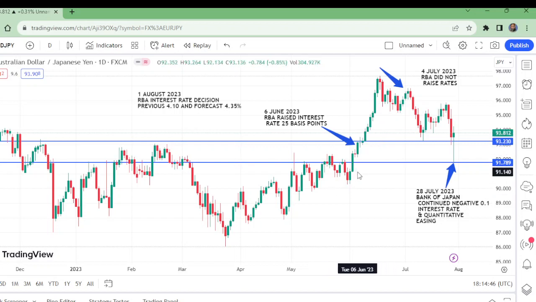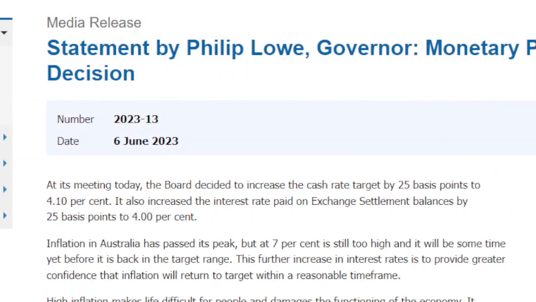Now first of all, this is the day that is 6th June. This is 6th June, and this was the day when RBA raised interest rate 25 basis points. This is the day. After this day, directly after breaking these levels, it went up to this high. Now I want to show you that also. This is the 6th June.